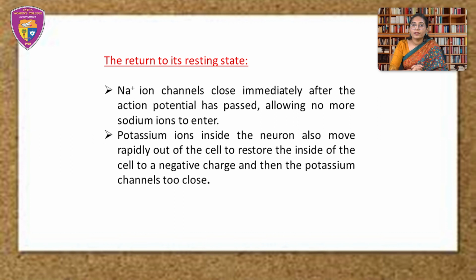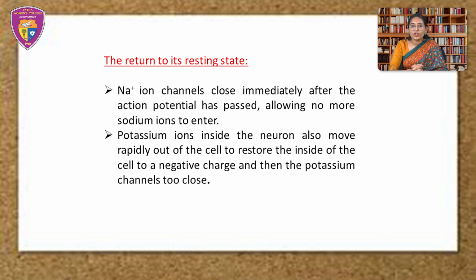Several things happen to return the cell to its resting state. First, the sodium ion channels close immediately after the action potential has passed, allowing no more sodium ions to enter.